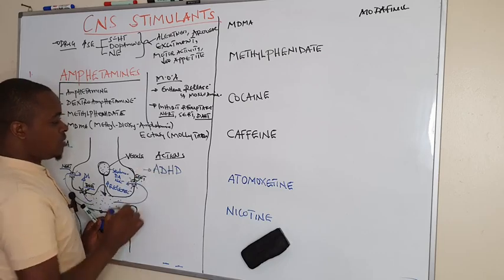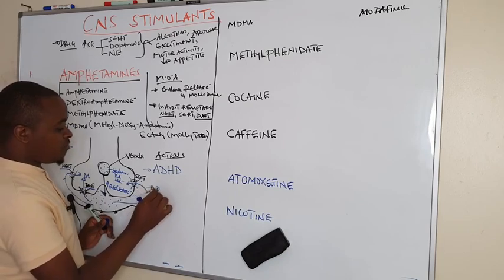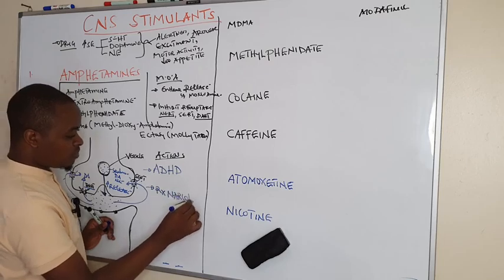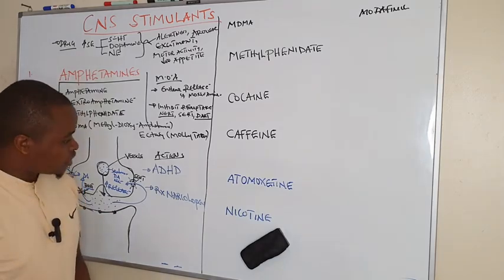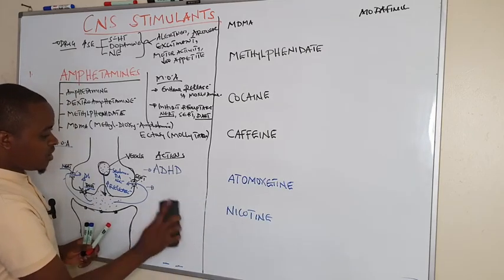That is one. They are also used in treatment of narcolepsy. That is another indication of these amphetamines.